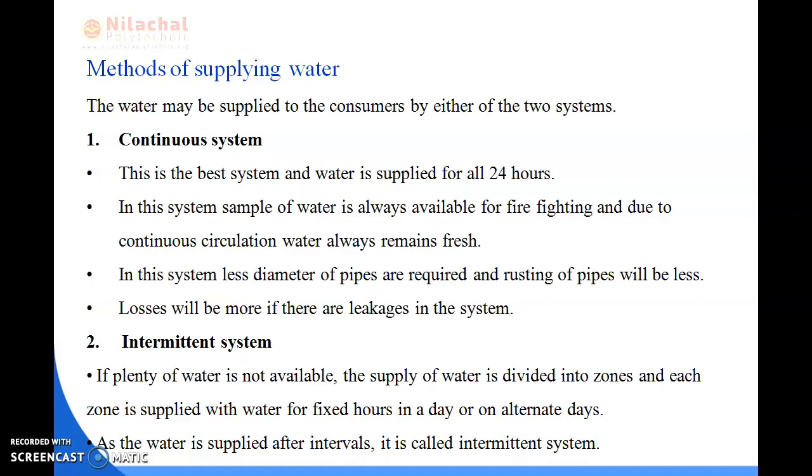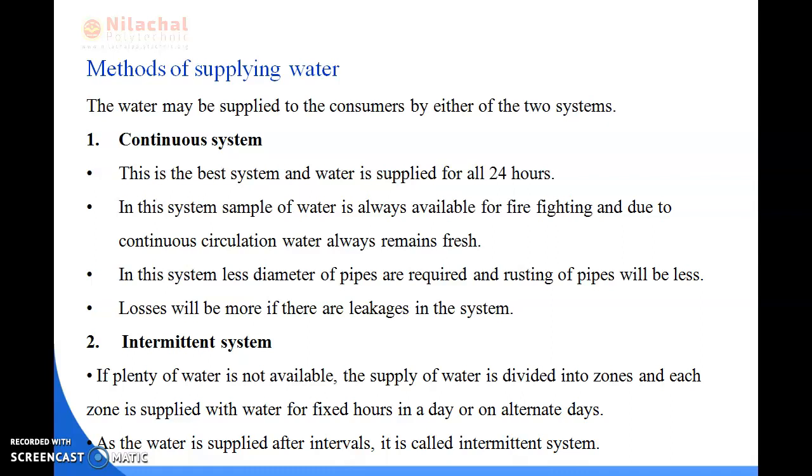In the continuous system, the water is supplied for all 24 hours, and water is available for firefighting, and due to the continuous circulation the water always remains fresh. Smaller pipe diameters are required and rusting of the pipes will be less, and losses will be more if there are leakages in the system.